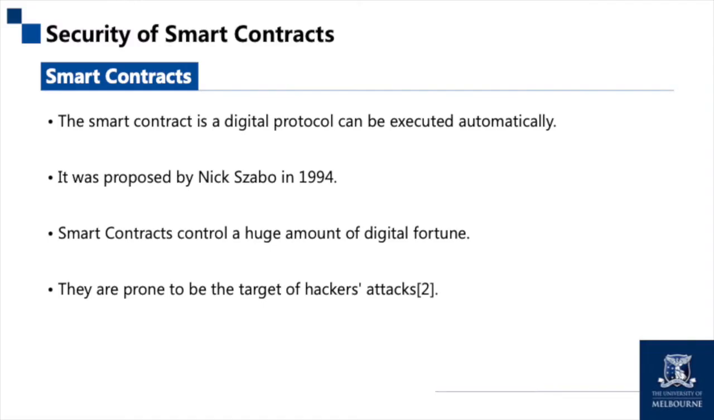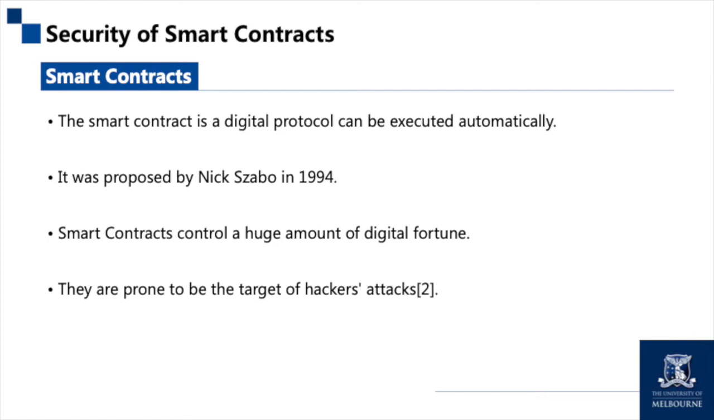A smart contract is a digital protocol that can be executed automatically according to rules, and it was proposed by Szabo in 1994. The blockchain has made smart contracts active again, which is considered to be another popular technology. One example that makes the best of smart contracts is ETH.